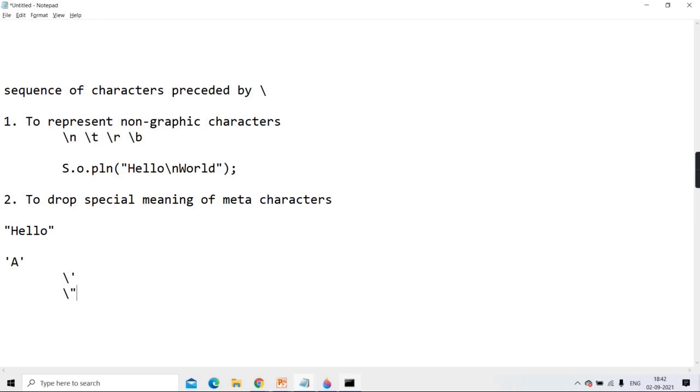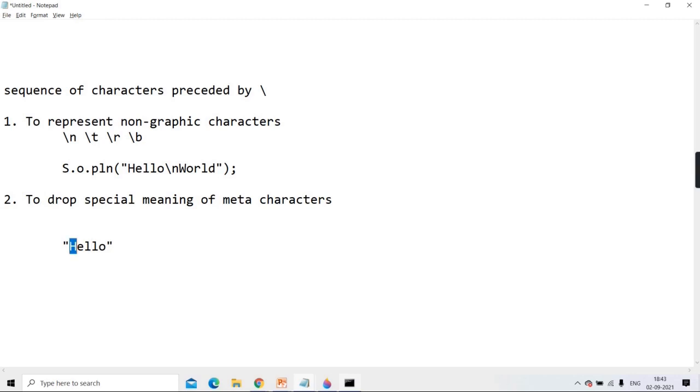Getting? See here. When I write backslash double quote, what will it do? Will it drop the meaning of double quote? Drop the meaning means escape the meaning of double quote. That's the reason for the name escape sequence. So will it drop the meaning of double quote and treat it as a literal double quote? Means will it take it as a delimiter of a string, or will it consider double quote as double quote only? Getting, guys?